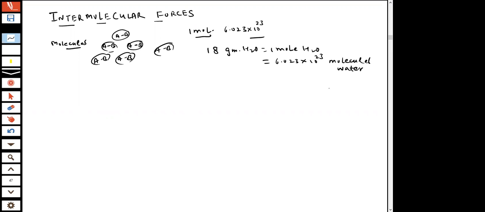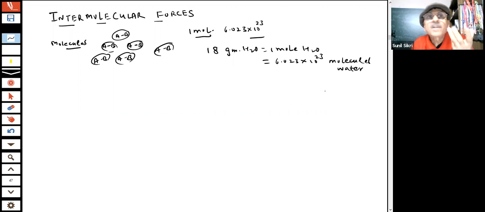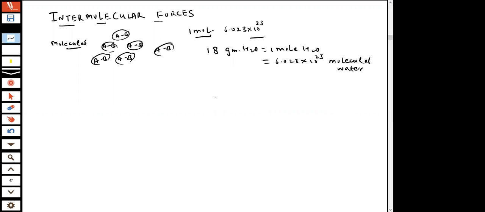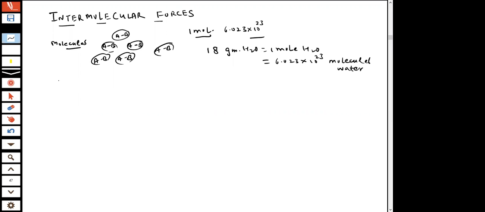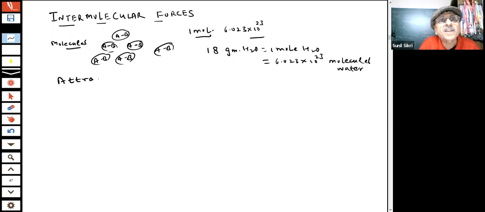Yes or no? These molecules will do what? We are saying there are intermolecular forces of attraction between the molecules. I'm talking about between the molecules now, and they are important. I'm not talking of a covalent bond or an ionic bond now. I am saying there will be forces of attraction between these molecules, students. There is an attractive force.